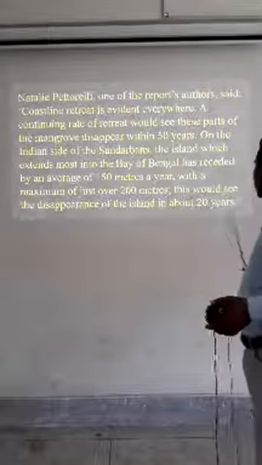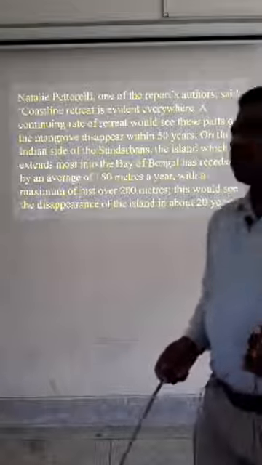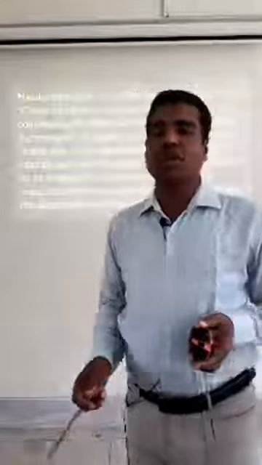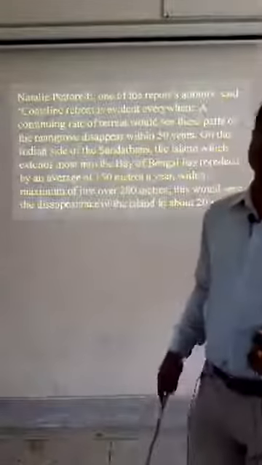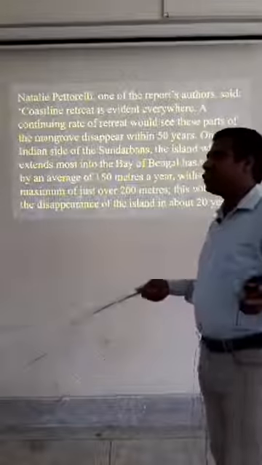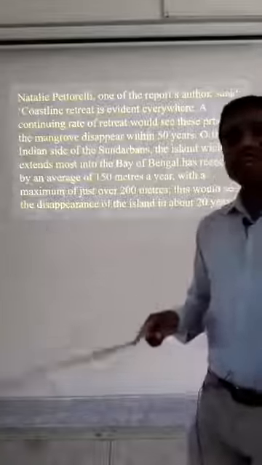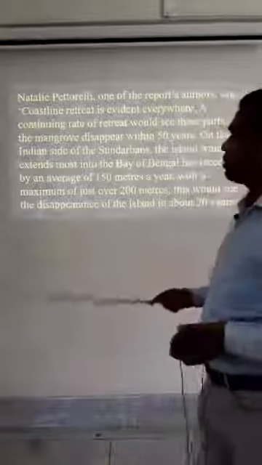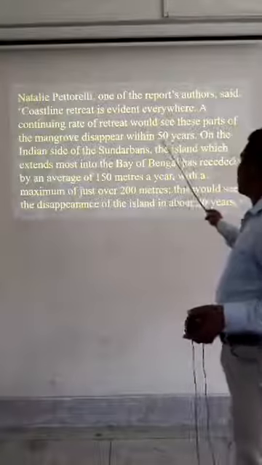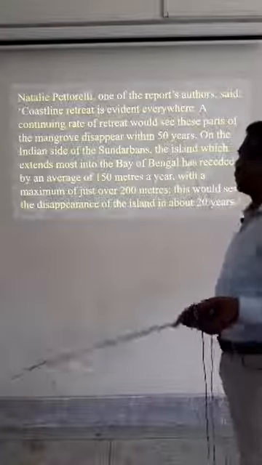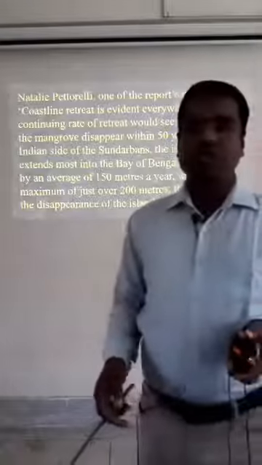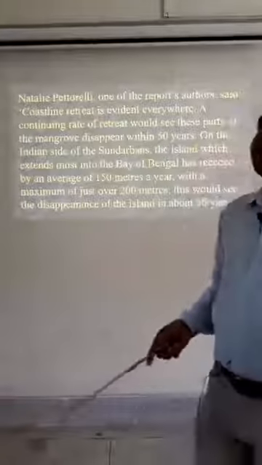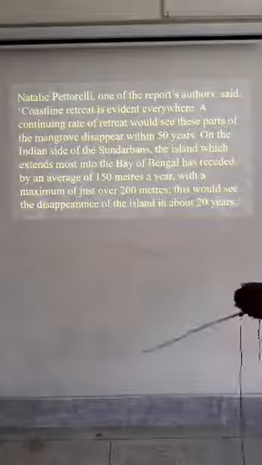That means after 20 years, the Sundarban will vanish on the Indian part. On the part of Bangladesh, it would be 50 years. After 50 years, it will disappear if the erosion is continuous.